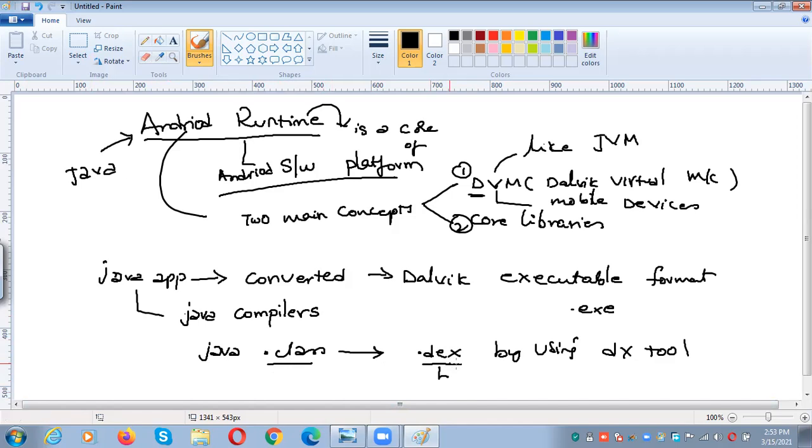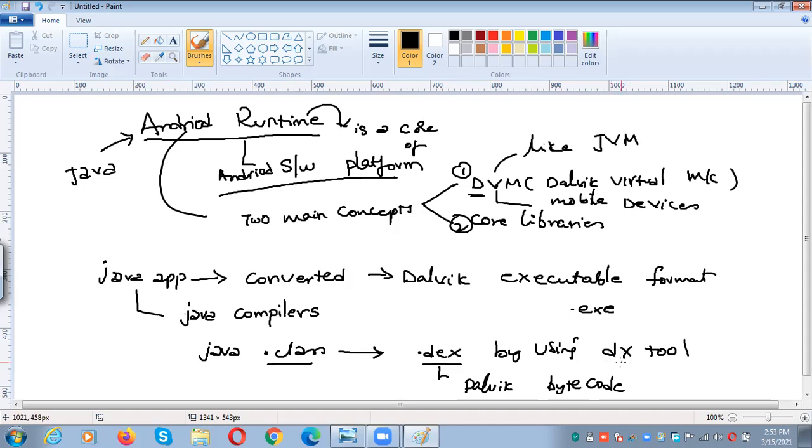Like that, what does a .dex file contain? It contains Dalvik bytecode. A .java file is converted into a .class file by using a Java compiler. In the same fashion, now we are going to convert these Java .class files into .dex.